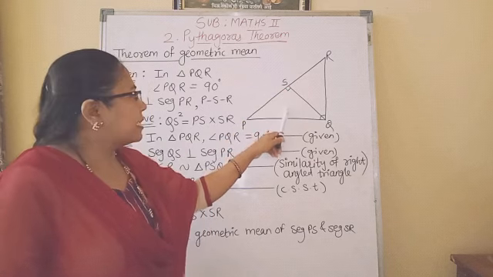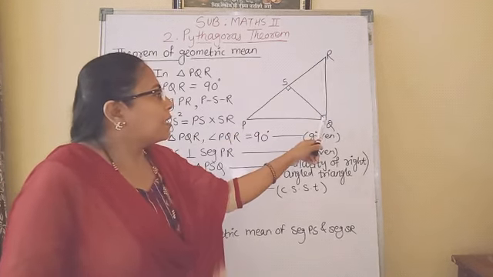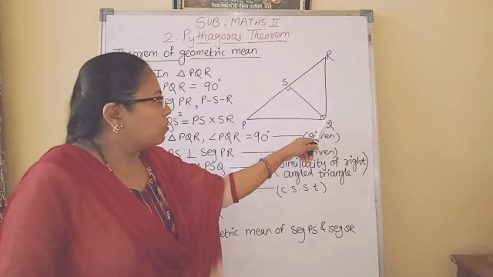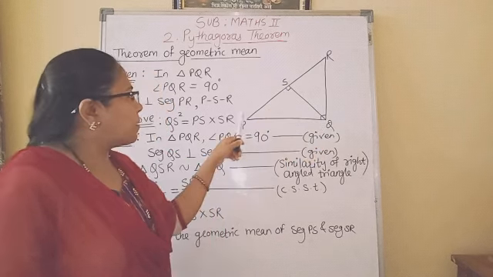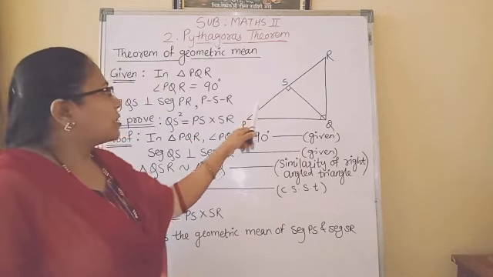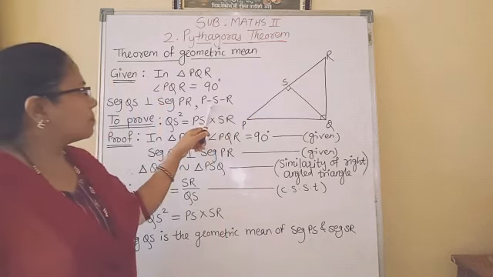Okay, means here in this triangle PQR, angle PQR is 90 degrees. From this vertex Q, segment QS is perpendicular to hypotenuse PR, in such a way that the betweenness is P-S-R.